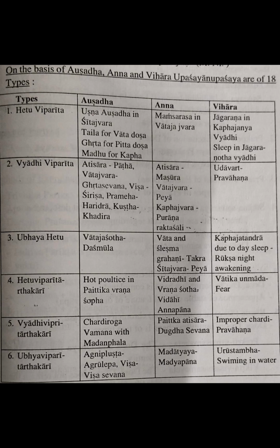In Hetu Viparita Anna, Mamsa Rasa in Vataja Jwara. Vataja predominance is always related with Dhatu Kshaya. So we have to increase the Dhatu, and for that we give Mamsa Rasa. Dhatu Kshaya is the reason for getting the Vataja Jwara, so opposite to the Dhatu Kshaya we increase the Dhatu. For that we give Mamsa Rasa so that the Vataja Jwara will reduce. So the example for Hetu Viparita Anna is Mamsa Rasa in Vataja Jwara.